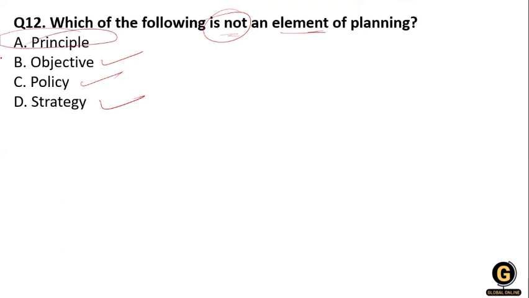The entire process of planning consists of many aspects. This basically involves the mission, objectives, policies, procedures, programs, budget, strategy, and all of the above. So these are the elements, but not a principle. Clear?